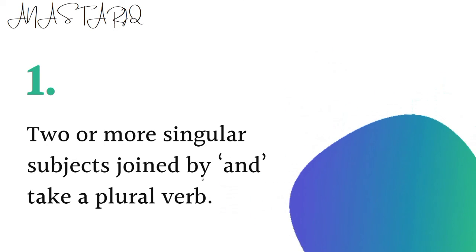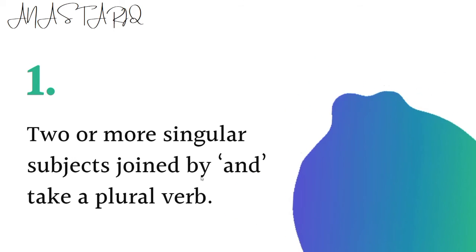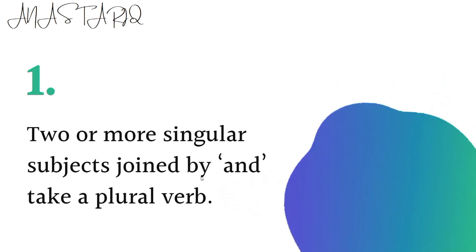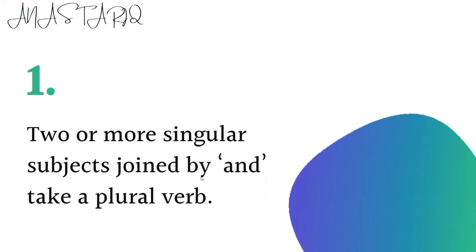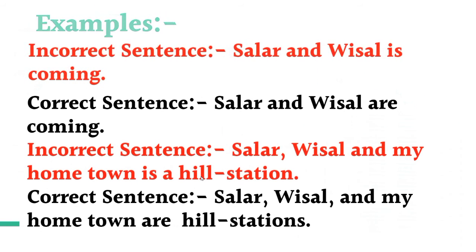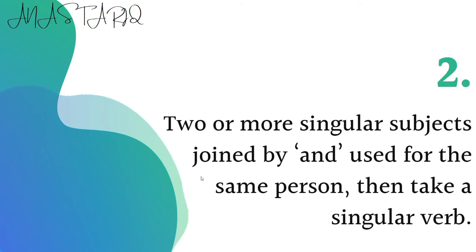The first rule was, two or more singular subjects joined by and take a plural verb, like in the examples. But if these singular subjects are referring to a single person, then it will take a singular verb.